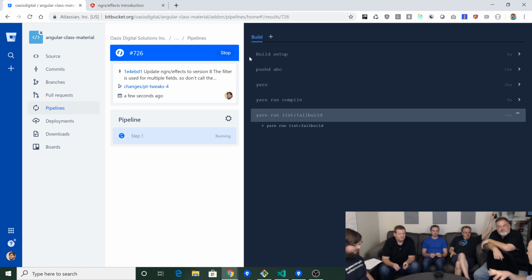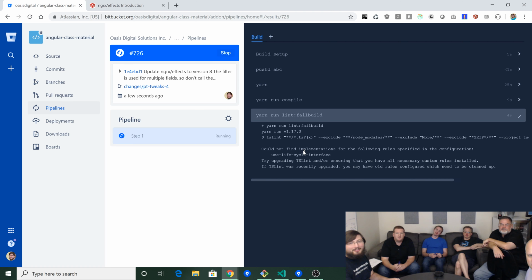All right, let's go back to our repos, or our branches. It worked. It got past the error, so it's likely to work from here.